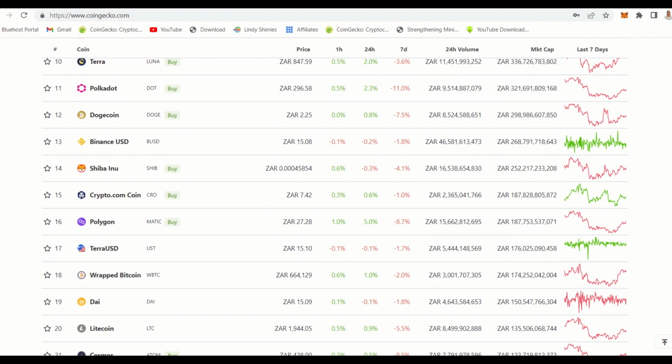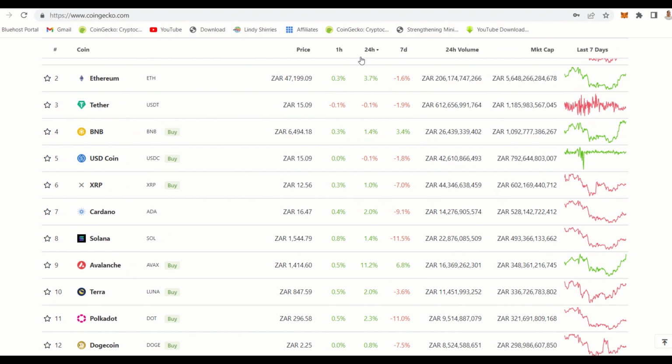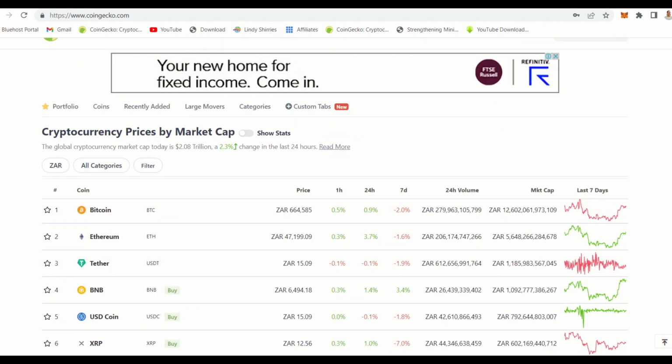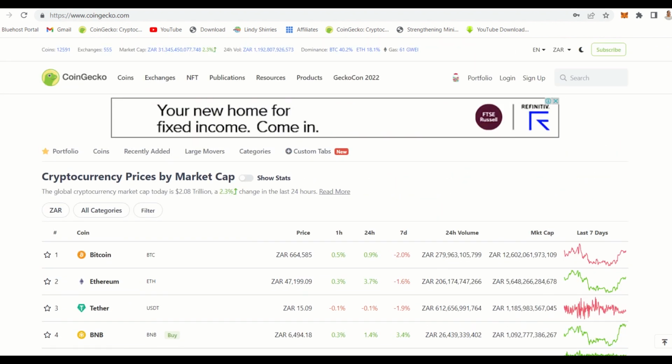It is not the right time for you to buy. And then let's just go to the last 24 hours. You'd see as well, some are not doing well, some are doing well, but most are doing well. So the next thing that you need to do is make sure that you understand if the market is crashing, because we only buy when the market is not stable, crashing. That's what Warren Buffett said, that you buy when there's blood on the street.